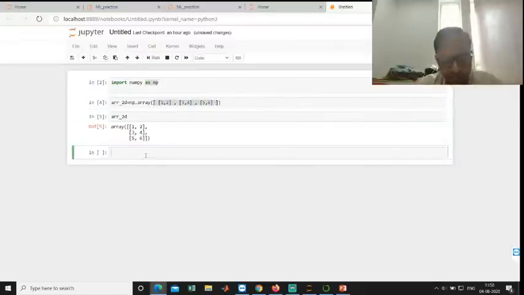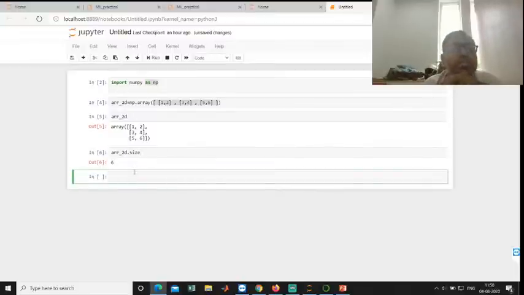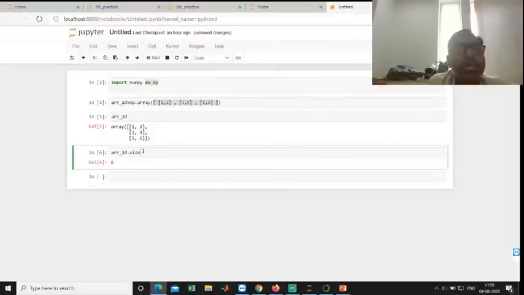Now there are certain attributes we can check here. arr_2d dot size. Size is 6. There are a total of 6 elements in this array. So size is one attribute and it gives you the number of elements in this two-dimensional array.